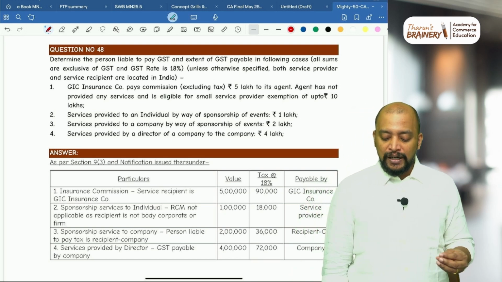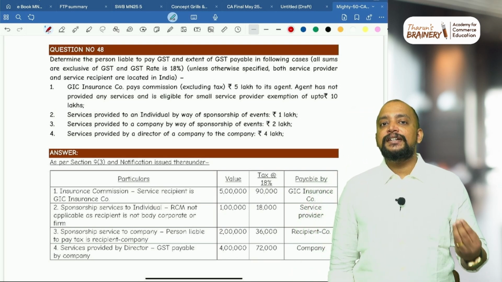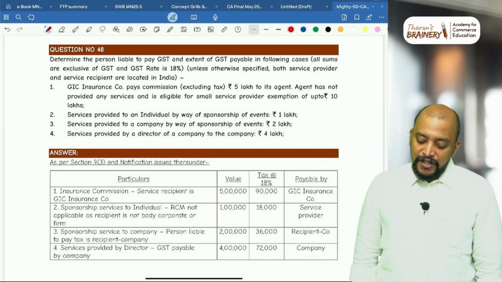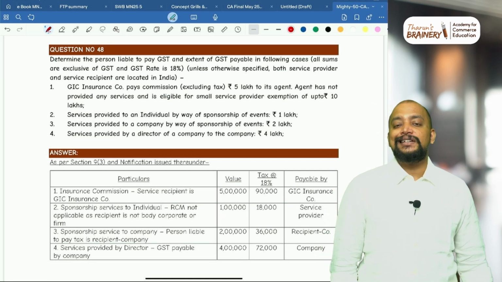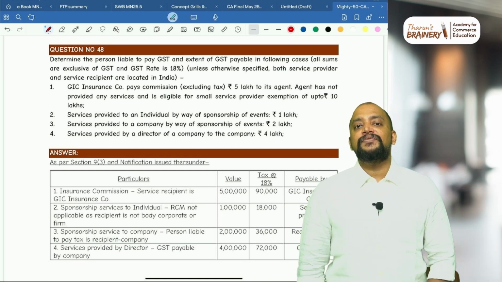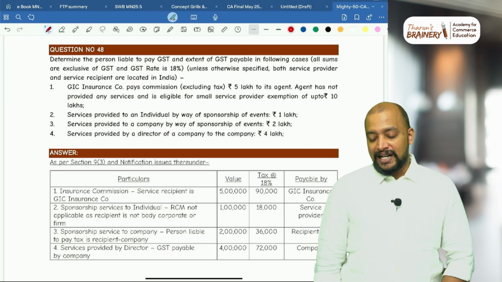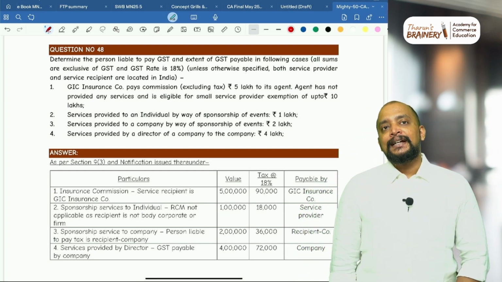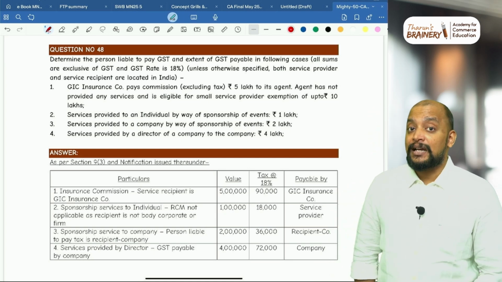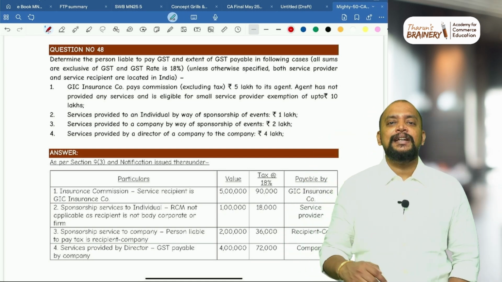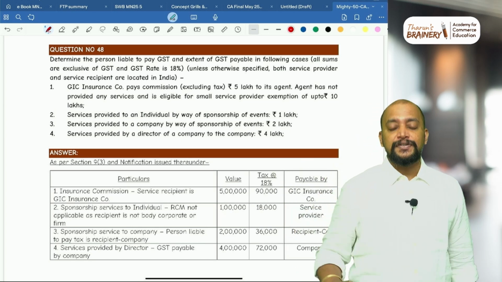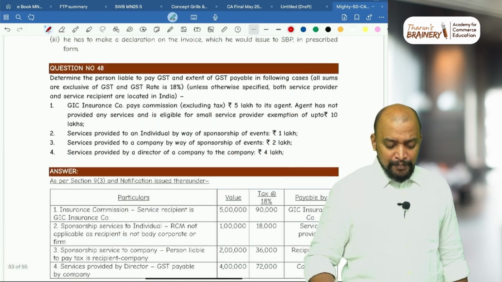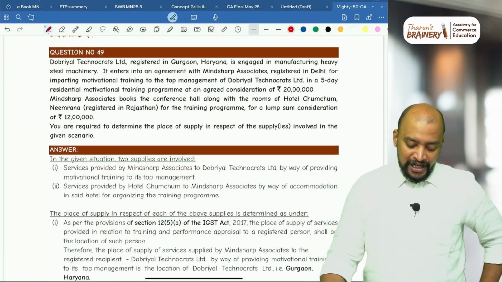Service provided to an individual by way of sponsorship of events. So as the recipient is an individual, it will come under FCM. So liability to pay GST is on the supplier only. Service provided to a company by way of sponsorship, it is RCM, because in case of sponsorship services, if the recipient is a body corporate or firm, then it will come under RCM. Then 4, service provided by a director of a company to the company. Director to company will come under RCM. But if the director is acting in his personal capacity, then it will not be RCM. Depending upon the service, we need to determine. Okay. But here nothing is given, so it will be RCM. It's a simple question.